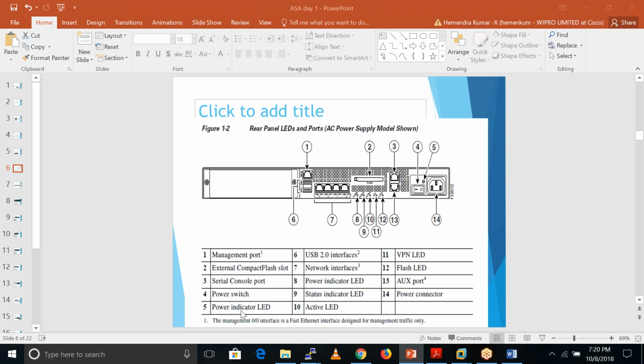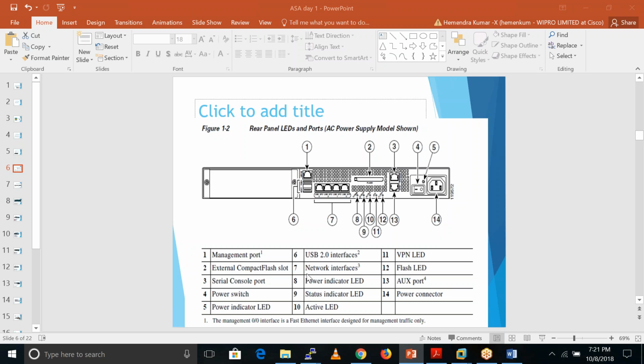So we have power indicator LEDs. When we switch on our firewall, at that time it gives some indication whether it is on or not. We also have USB 2.0 interfaces, number 6, this one. Sometimes if we want to upgrade the firewall, we connect our pen drive to that USB port and copy the data from the pen drive to this ASA firewall.